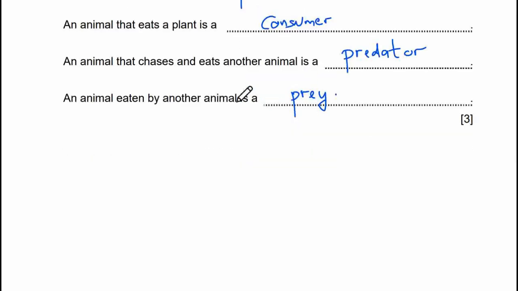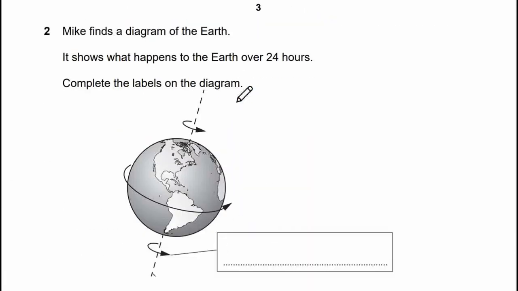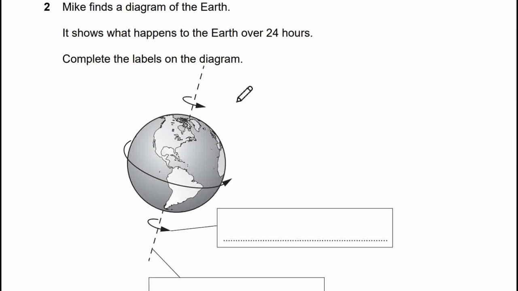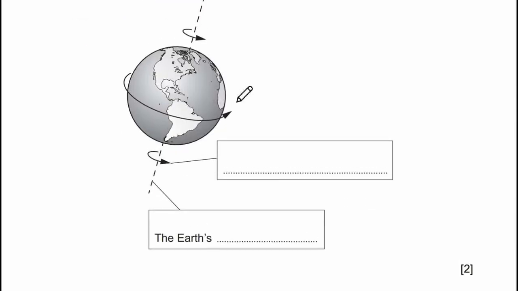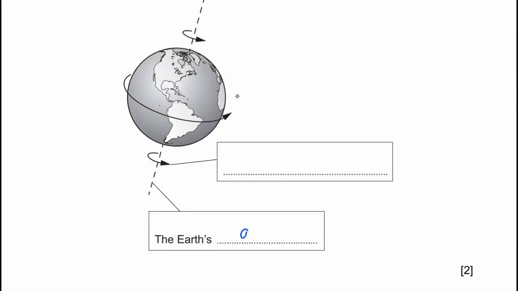Alright, let's go to the next question. Here is a diagram of the Earth. It shows what happens to the Earth over 24 hours. Complete the labels on the diagram. This is the Earth's axis, where it's pinned.